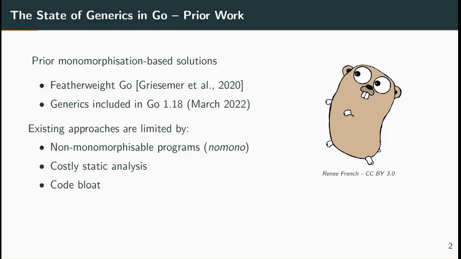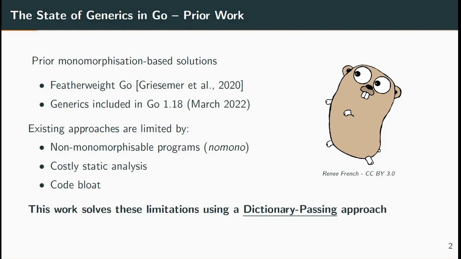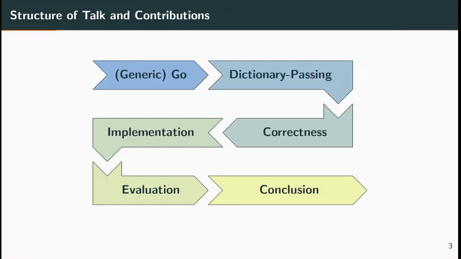The Go team implemented generics in the March 2020 release of Go 1.18. This used a slightly optimized version of monomorphisation called hybrid, but does not fundamentally avoid the issues already discussed. Our work solves all of these limitations by introducing the first dictionary passing translation for generic Go. This presentation is broken down into 6 parts. We begin by introducing generics in Go, followed by our dictionary passing translation and proof of correctness. We will then describe our implementation and empirical evaluation, and finally wrap up by giving some thoughts on what this work means for the future of Go.